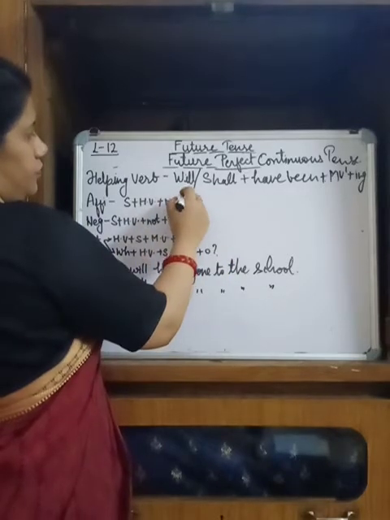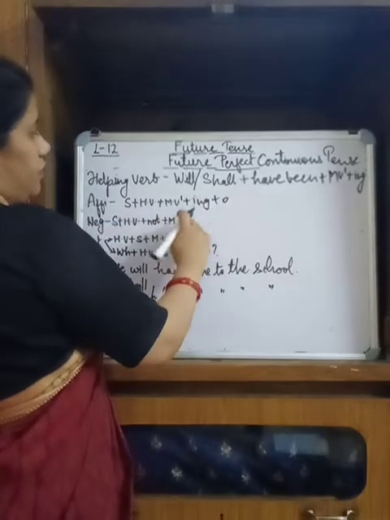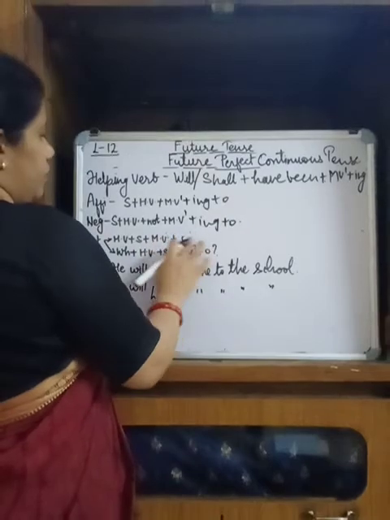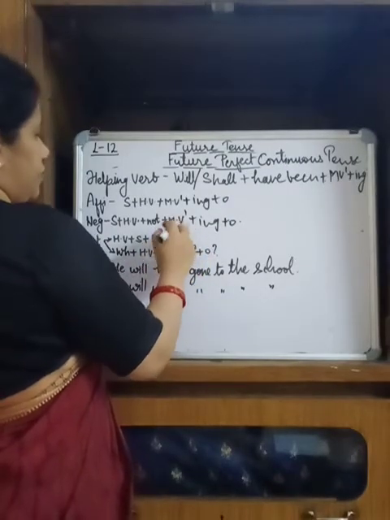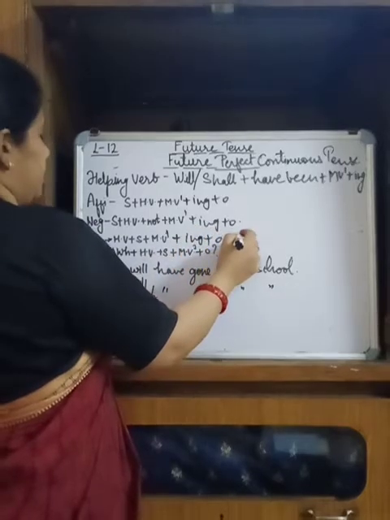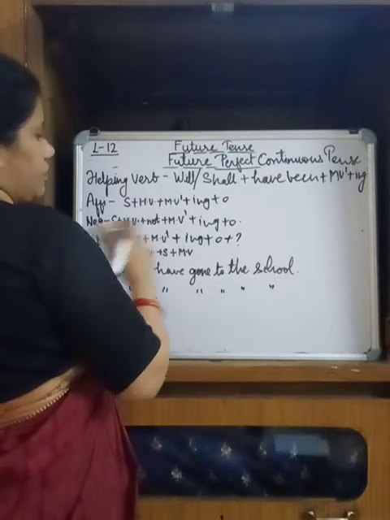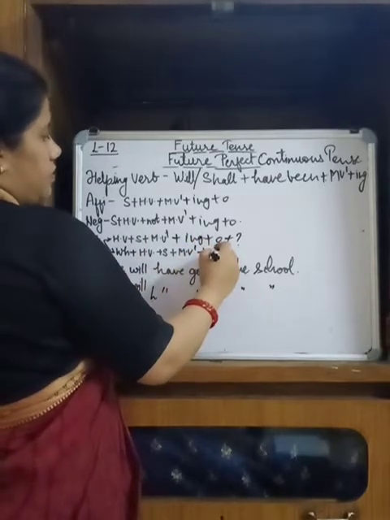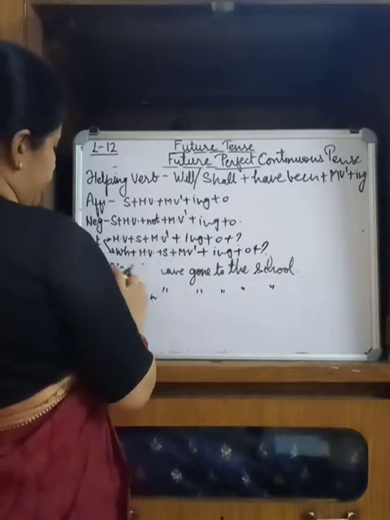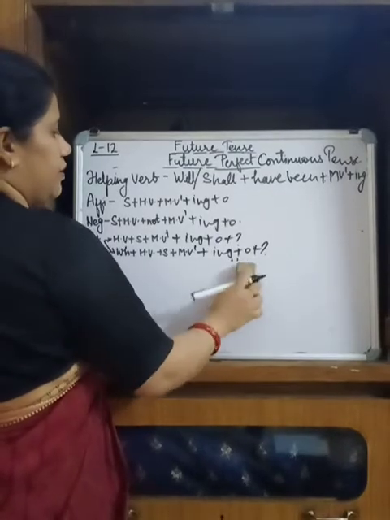Helping verb, first form plus ing plus object. There also main verb first form plus ing plus object plus question mark. That's it. So you just translate the way that you all had done earlier.